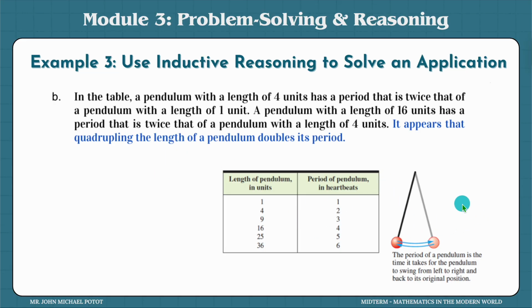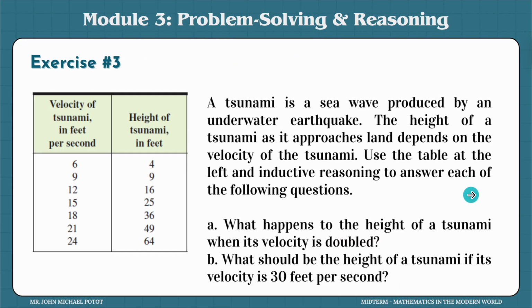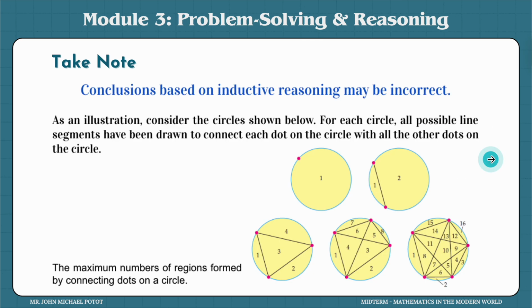Okay, so you have to check on the previous numbers given so that you can come up with the next one. And it's very helpful. Now, there's another situation here. This is about a tsunami. Velocity in feet per second, and the height of the tsunami will be depending on that. So you would be answering A and B. As a group, you will report it, whoever will be assigned to this problem.